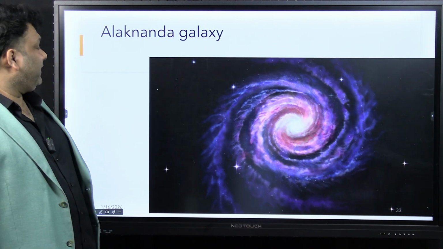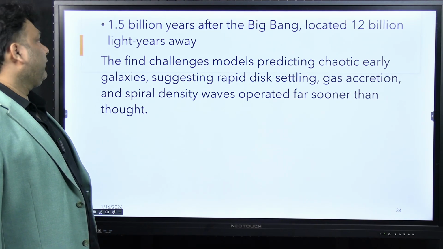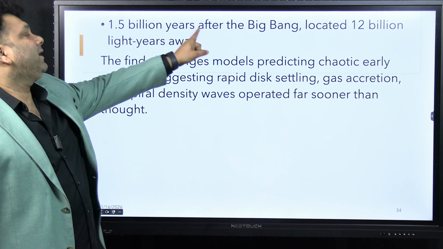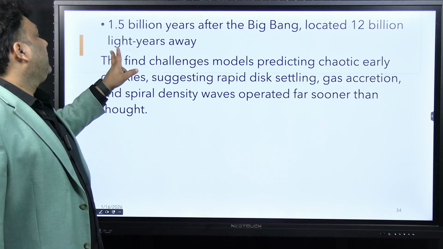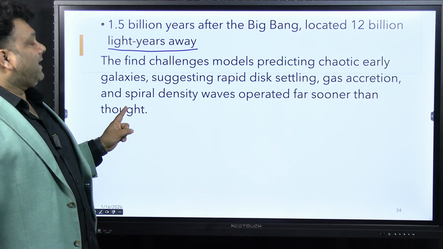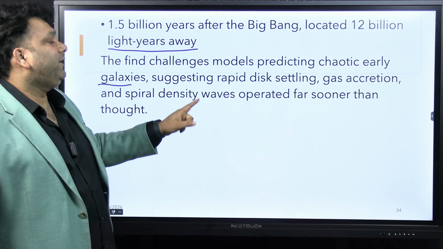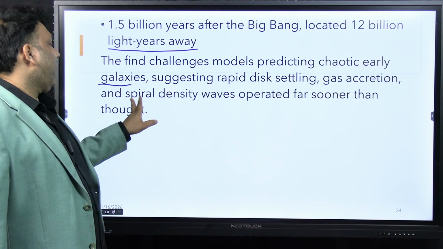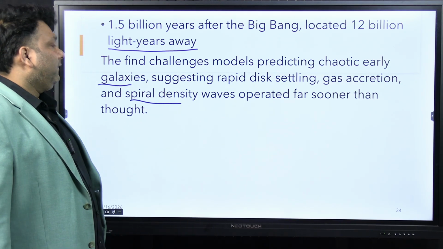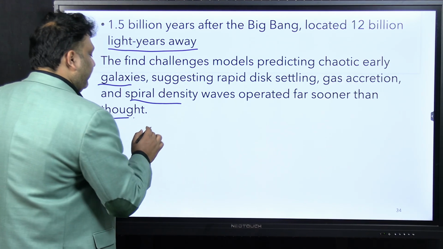So the next one is this Alakananda galaxy. So the Alakananda galaxy is also in the news. It is 1.5 billion years after the Big Bang, located 12 billion light years away. It challenges models predicting chaotic early galaxies, suggesting rapid disk settling, gas accretion and spiral density waves operated far sooner than they thought. See, if you are having a galaxy,